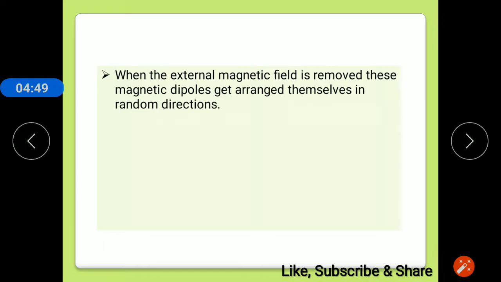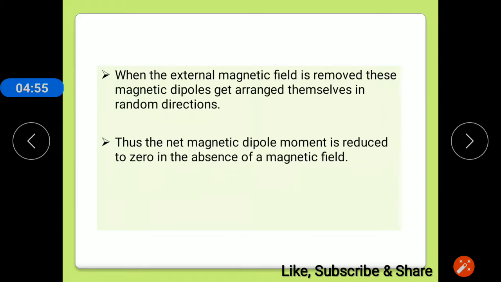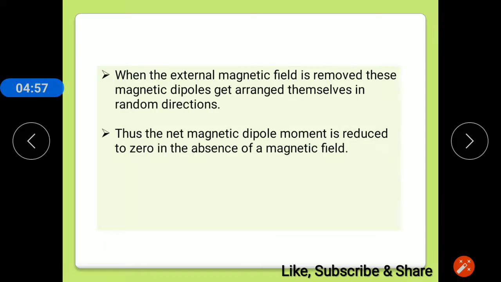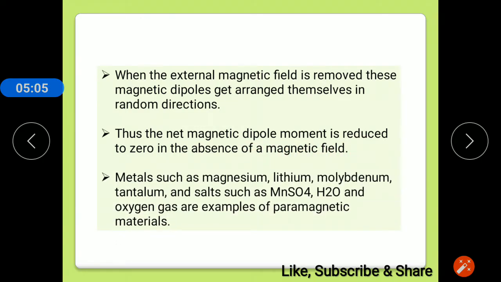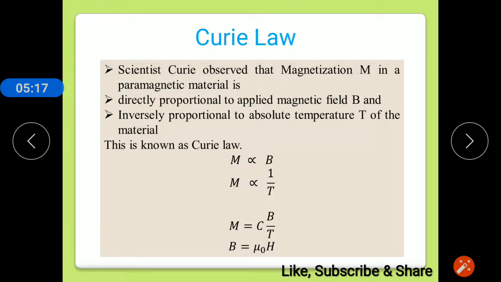When we remove the external magnetic field, its dipole moments are randomly oriented, and the net magnetic dipole moment is reduced to zero in the absence of the magnetic field. Different examples of paramagnetic materials are metals such as magnesium and lithium, different salts such as MnSO4.H2O, and oxygen gas.